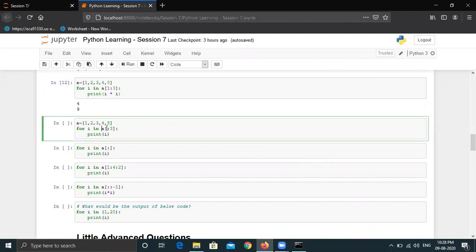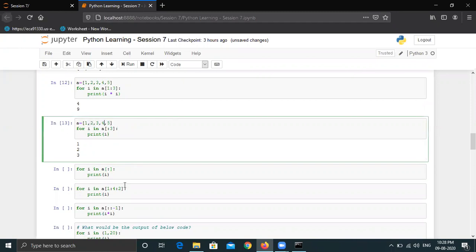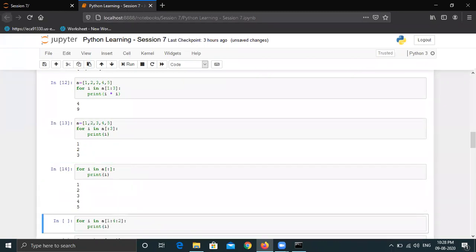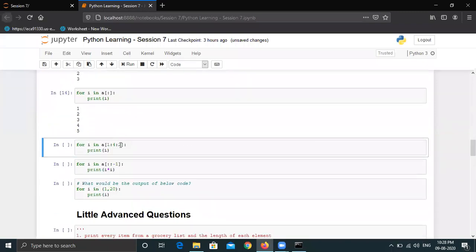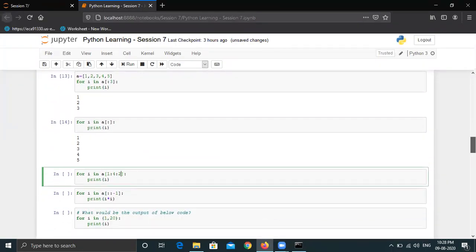So we are iterating through these 3 elements, and it will print just 1, 2, and 3 in the output. And then using just colon, this means we are using the complete list. So it will be printing all the elements 1, 2, 3, 4 and 5. Then 1 colon 4 colon 2. Anyone would like to try this? 1 colon 4 colon 2.